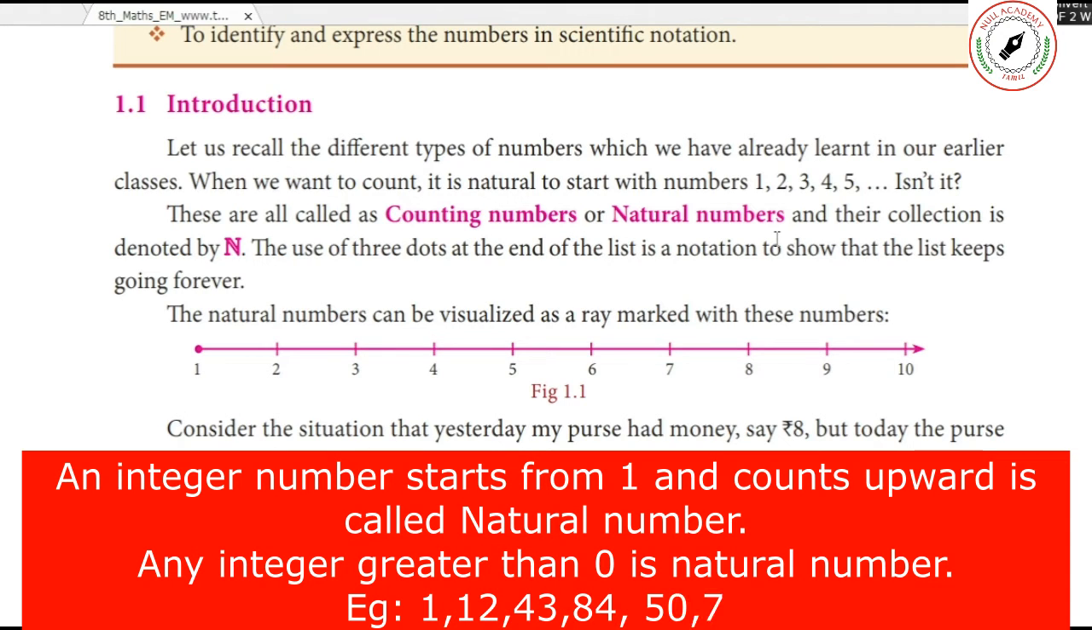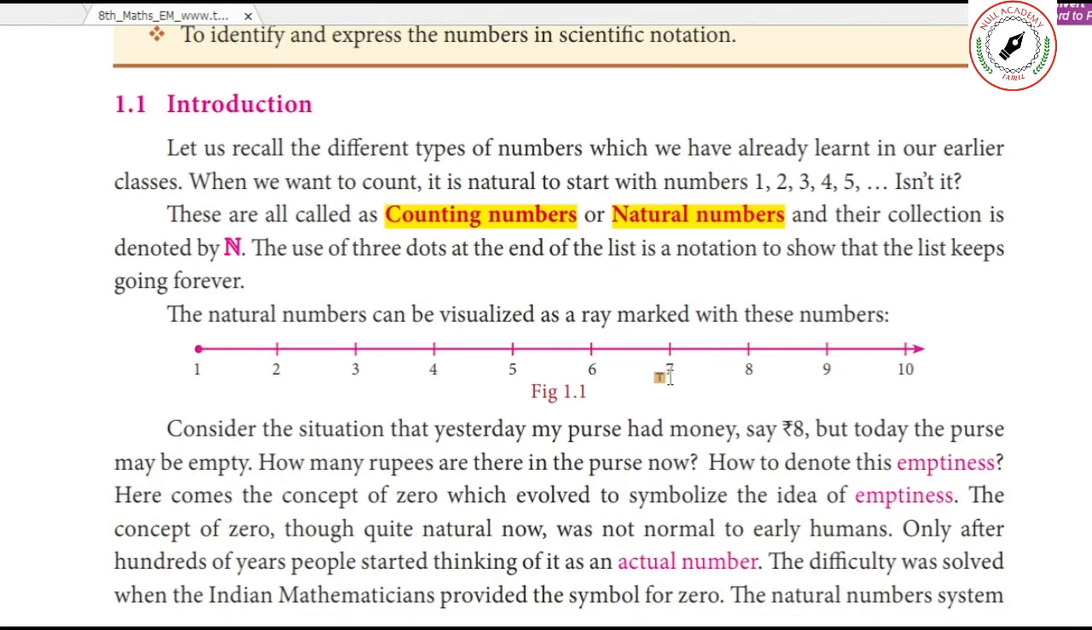So 1, 2, 3, 4, 5, 6, 7, 8, like that it will go. Since it is going from 1 to higher, this is also called counting numbers. Another name is natural number. This number is denoted by the capital letter N.